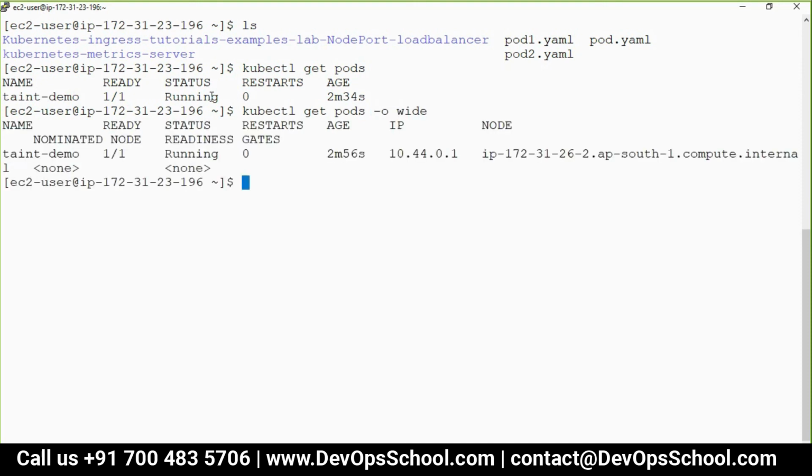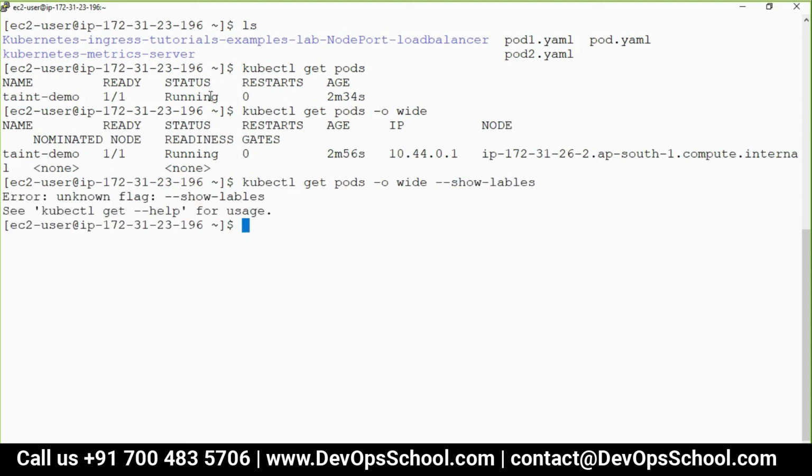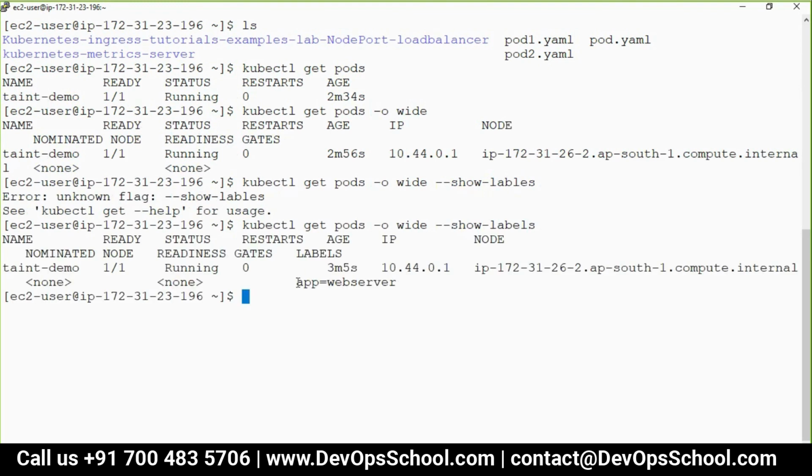Remember, pod is running. Now how can you see the labels? --show-labels. And see what labels you have: app server. I said very clearly, the label of pods matching with the label of service, load balancing happens. So let's create a service.